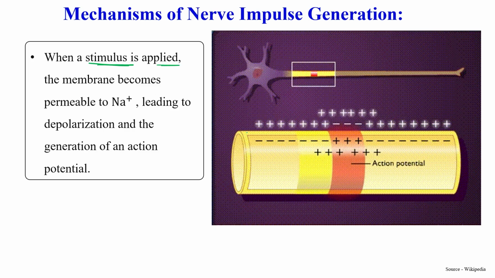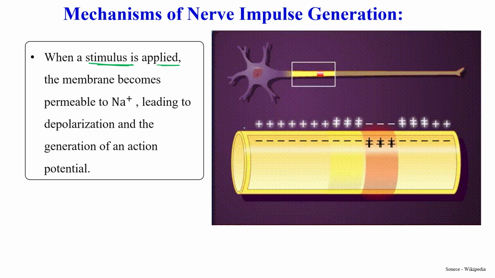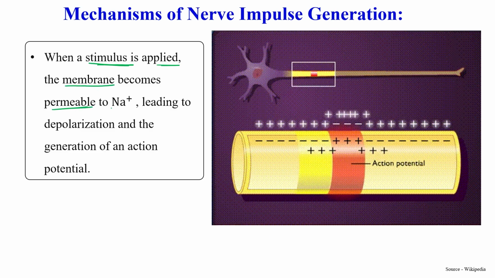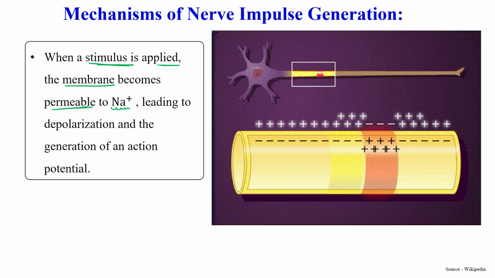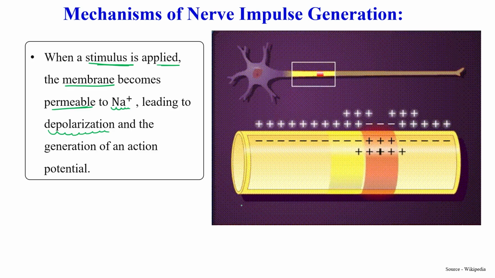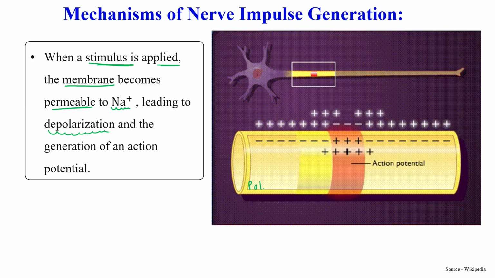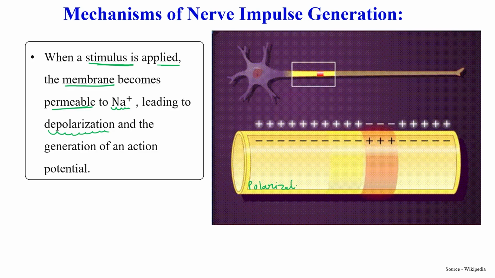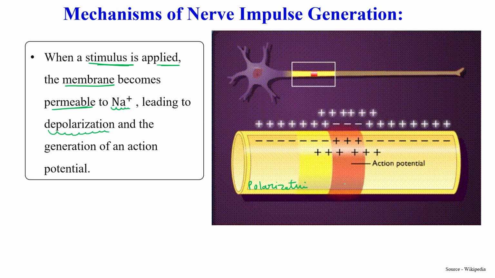So when a stimulus is applied, this membrane, the axoplasm membrane, becomes permeable to the sodium ion, leading to depolarization. Normally, this yellow structure is known as polarization, and this red one is known as depolarization.